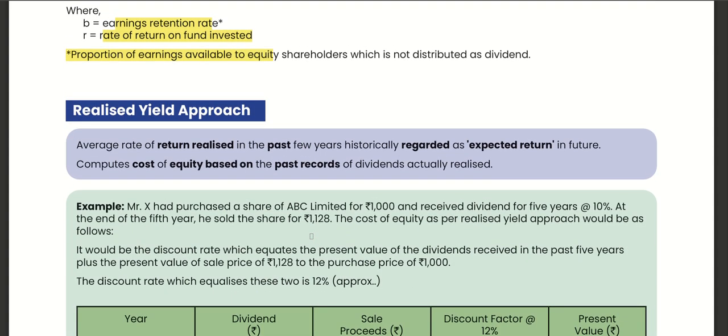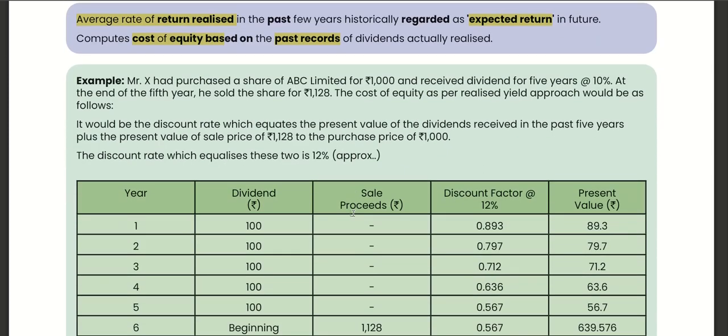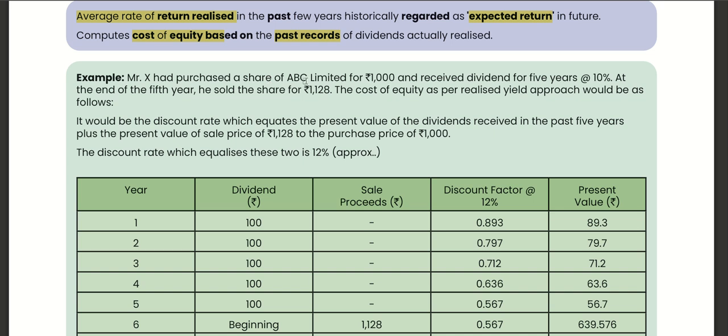Realized yield approach. Average rate of return realized in past few years is historically regarded as expected. So average rate of return realized is regarded as expected return in future; it computes cost of equity based on past records of dividend actually realized. Mr. X had purchased a share of ABC Limited for 1000 and received dividend for 5 years at 10%.